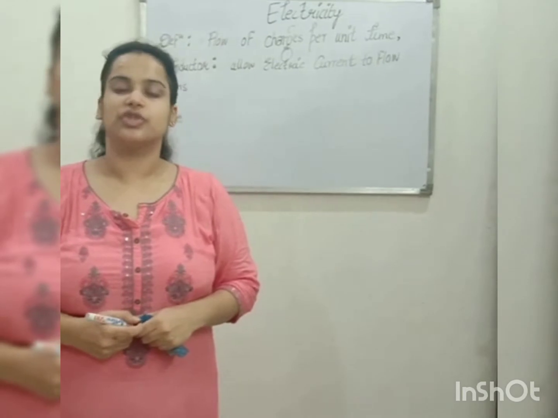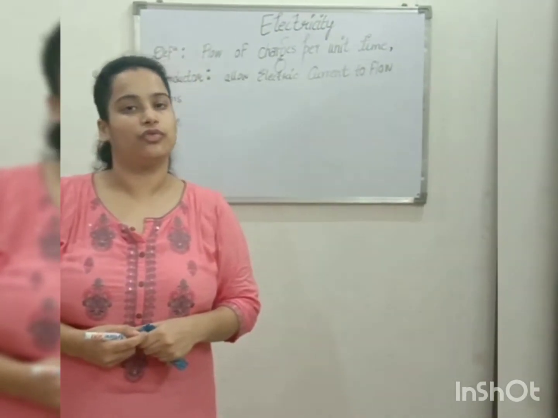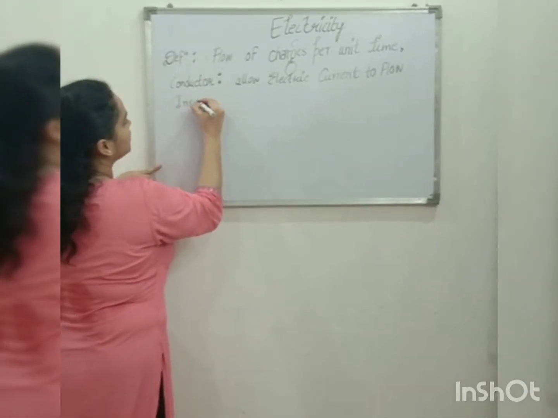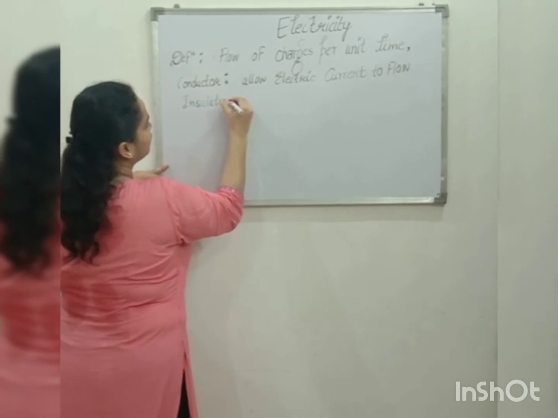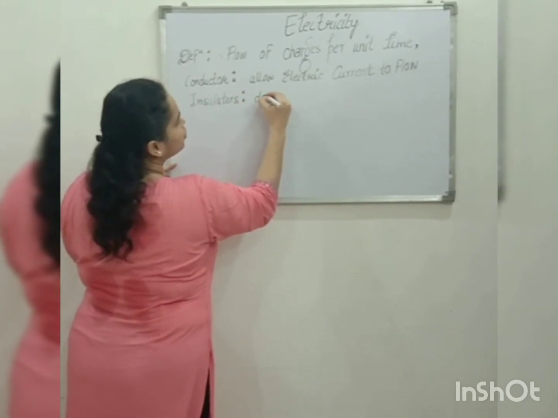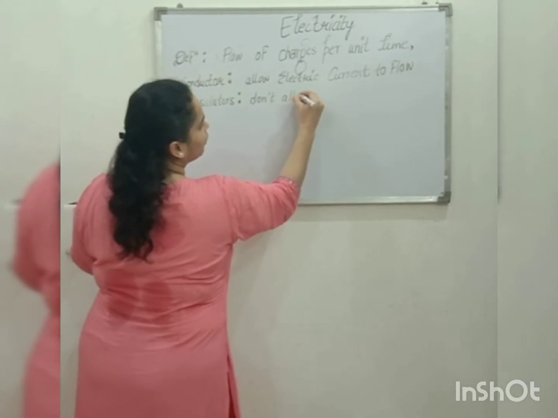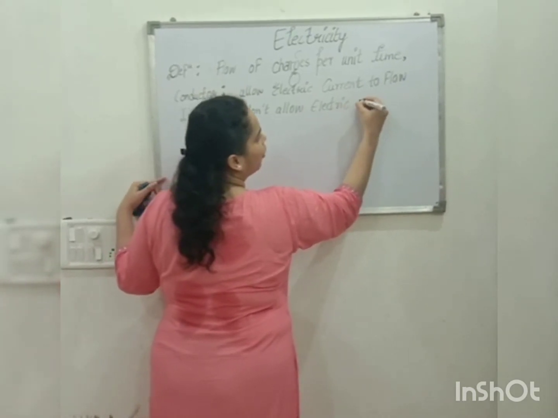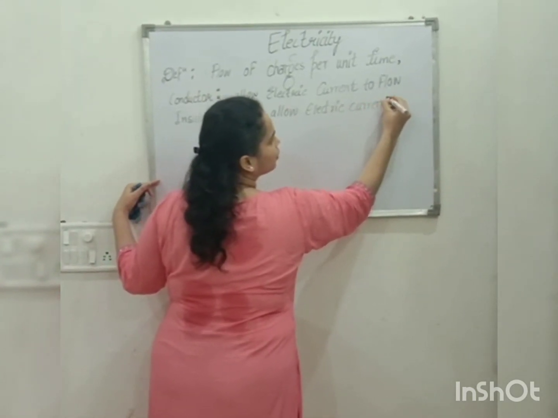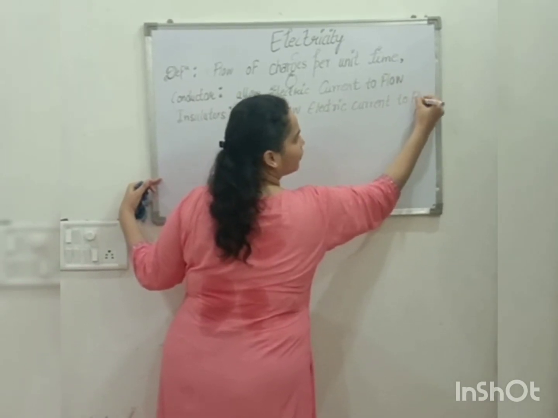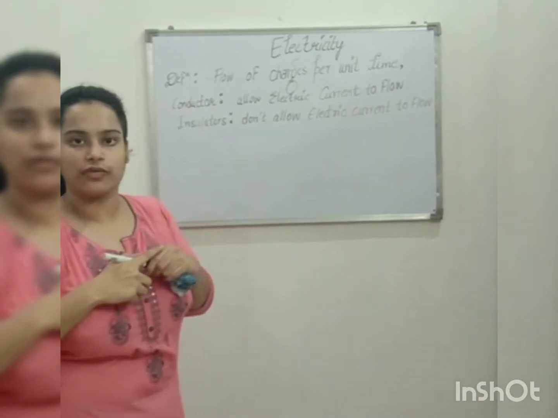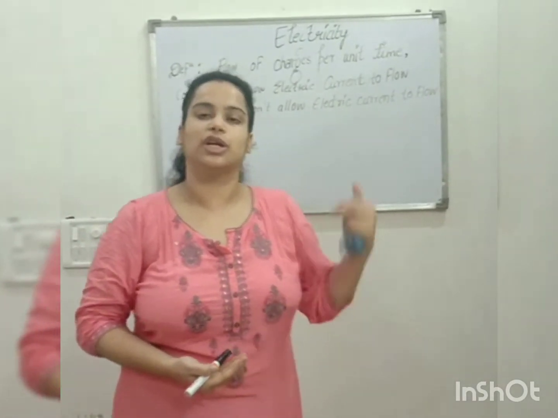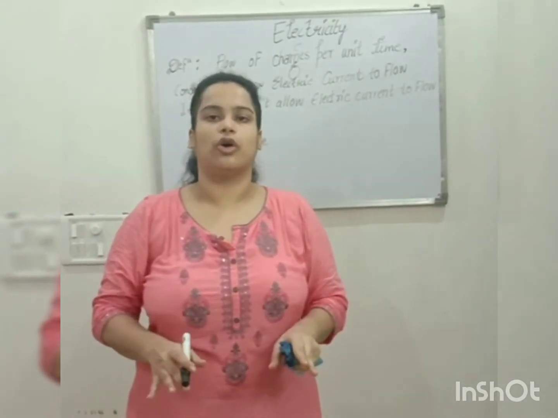Insulators do not allow electric current or charges to flow through them. There are many examples of insulators, like carbon, glass, paper, and wood. And what are the conductors? All metals are conductors. We all know about that.